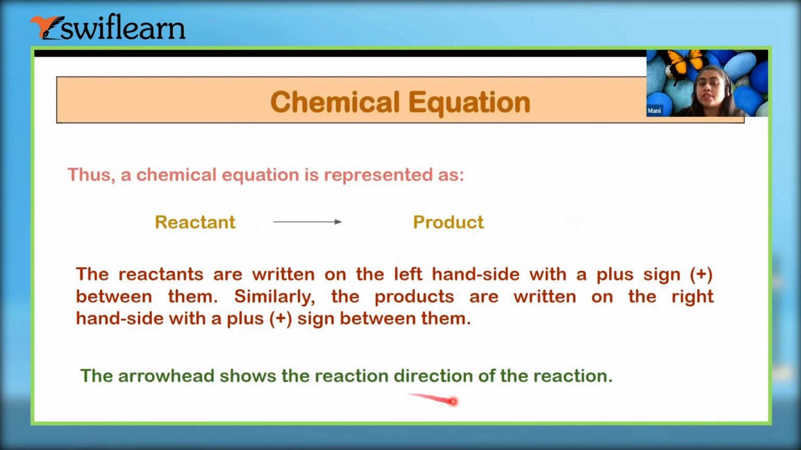The arrow shows the direction of the reaction. So this arrow shows in which direction the reaction is going. If the arrow points to this right side, we can say this is the product, obviously, right?